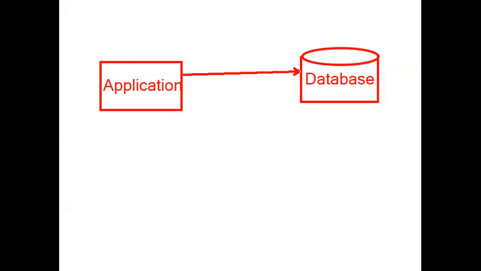Here, suppose we build one application. This application communicates with the database. Then this application is called a database application.